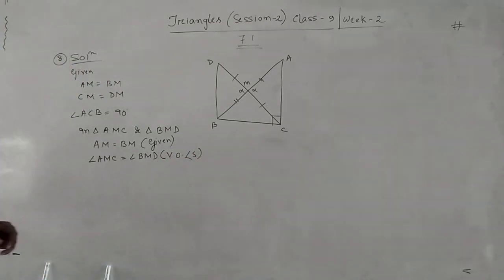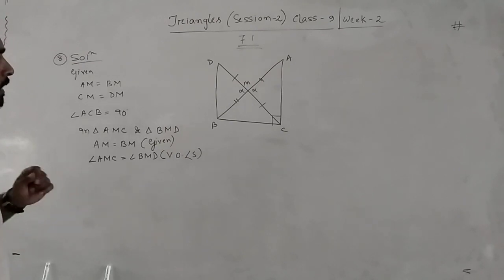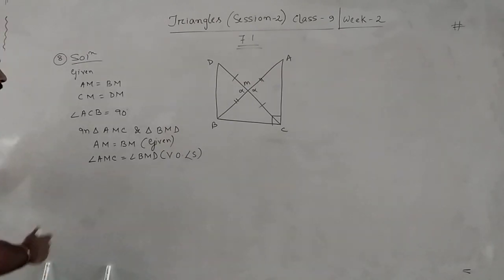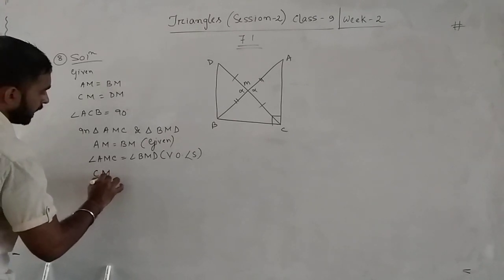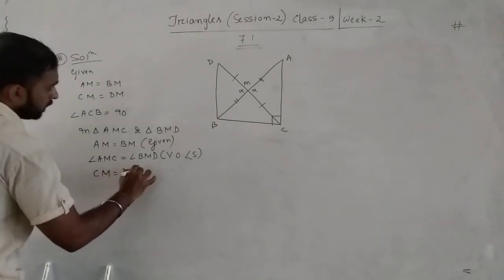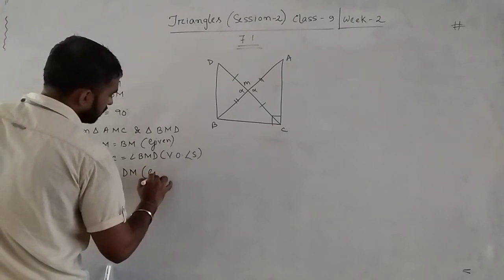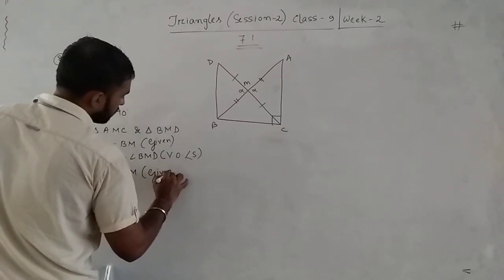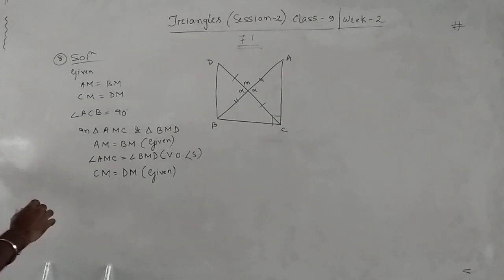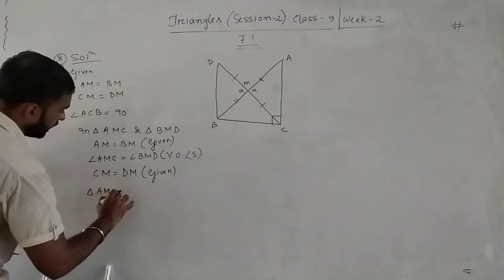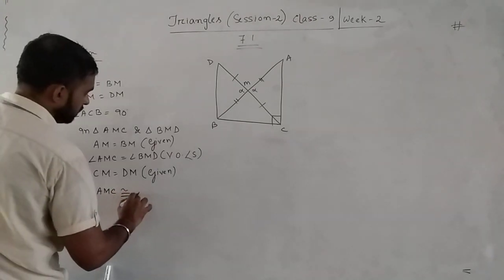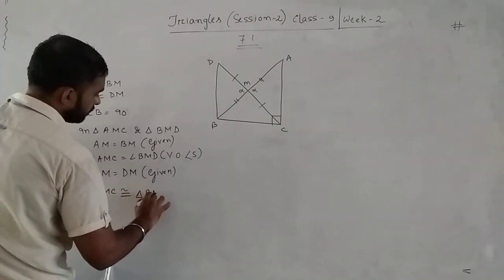Then at last CM equals DM, which is also given. Therefore triangle AMC is congruent to triangle BMD.